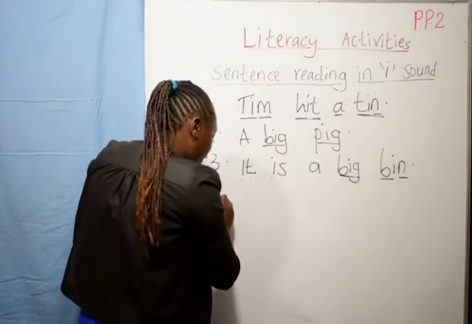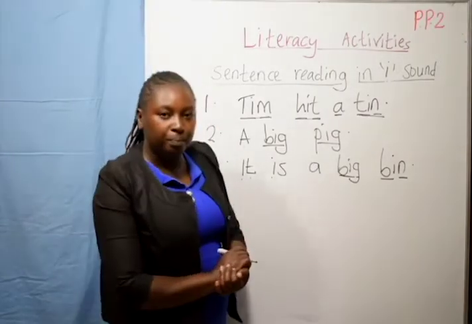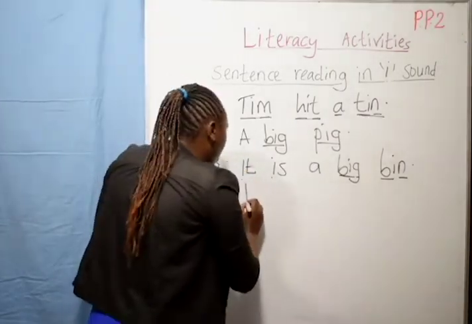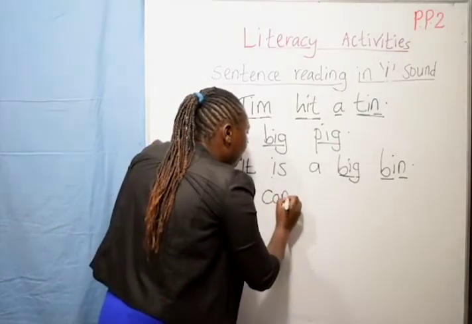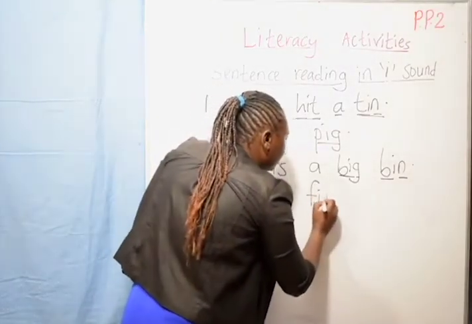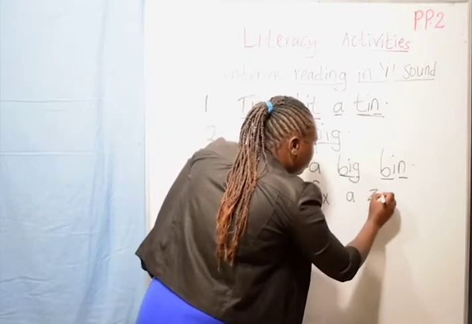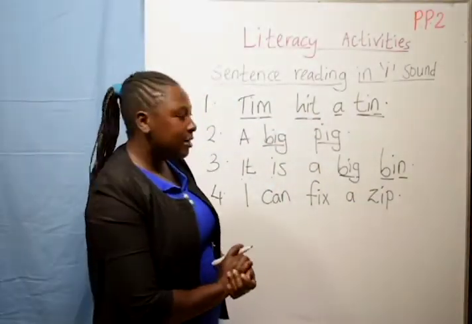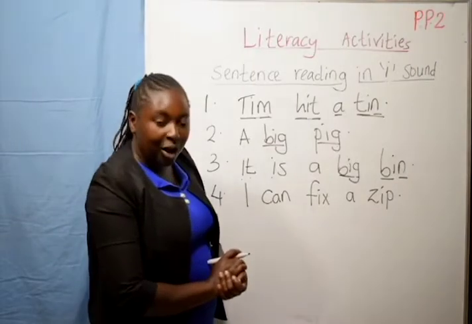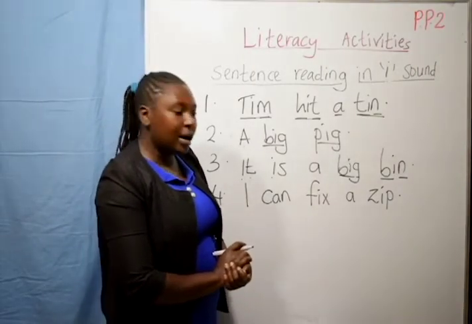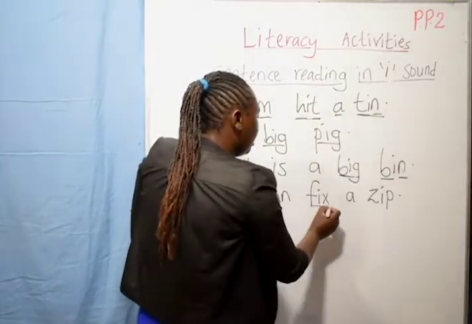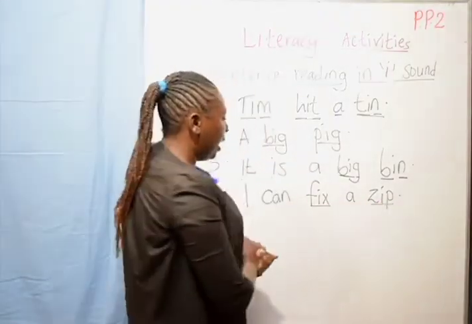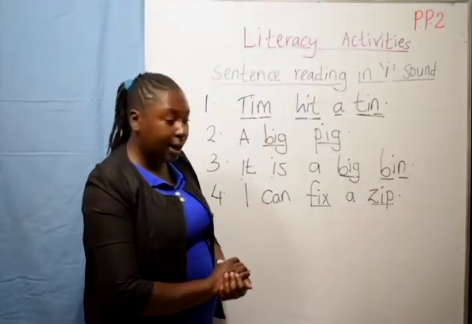Wow. Number 4, let us look. Here we go. I can fix a zip. I can fix a zip. As usual, let us spot the E sound words. We have fix and zip. These are the E sound words.